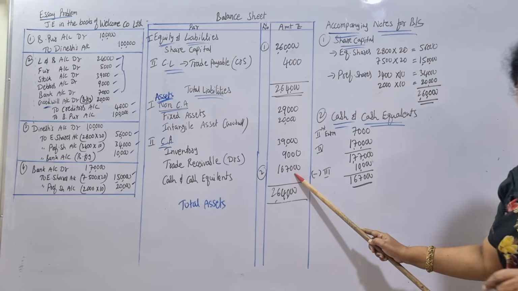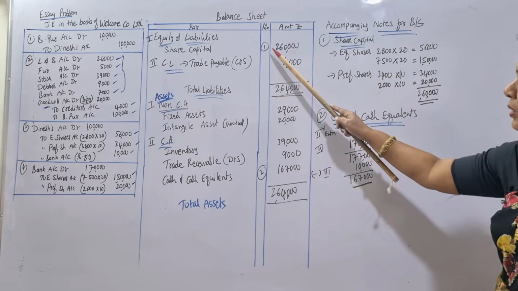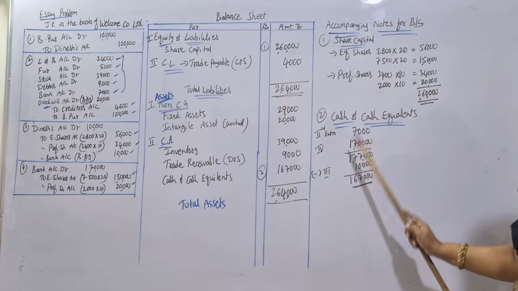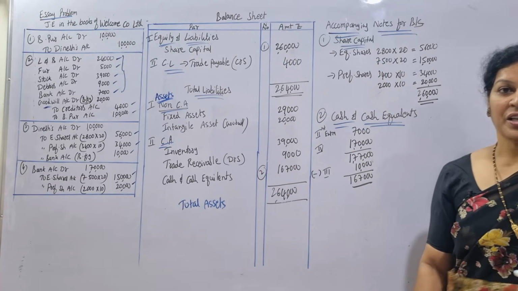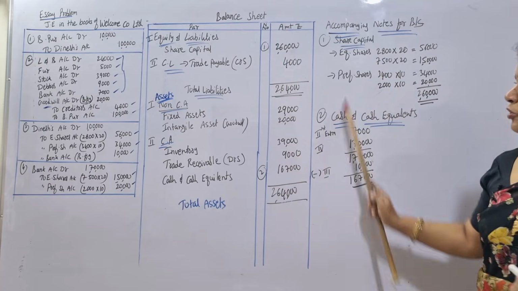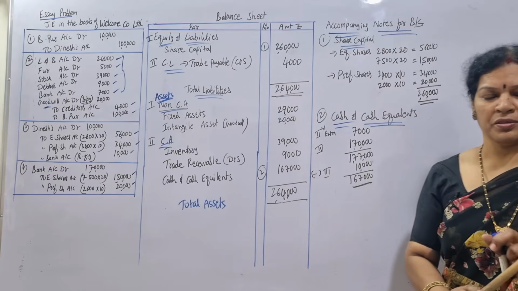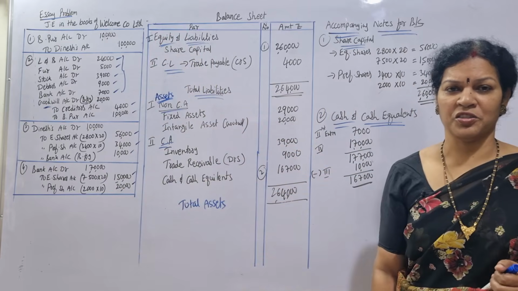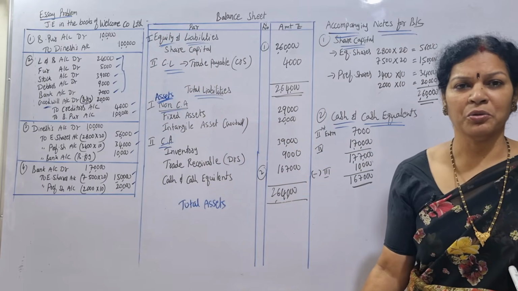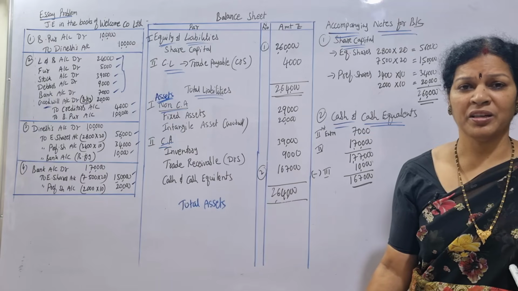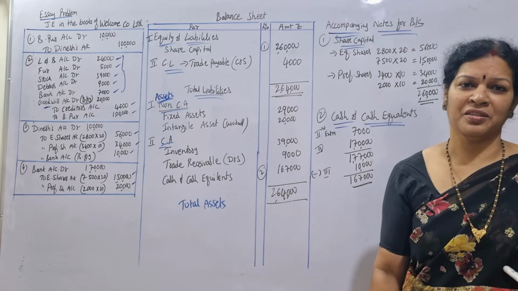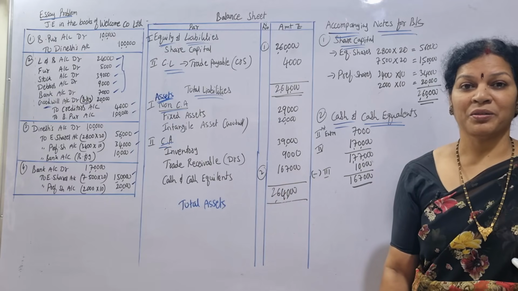These two amounts, share capital and cash equivalents, we have shown in the notes accompanying the balance sheet. So the total on both sides is 2,64,000. Simple problem, nothing to worry. If you understand these journal entries, the format is the same as we learned in company accounts. It continues in many chapters. That is why company accounts are important.